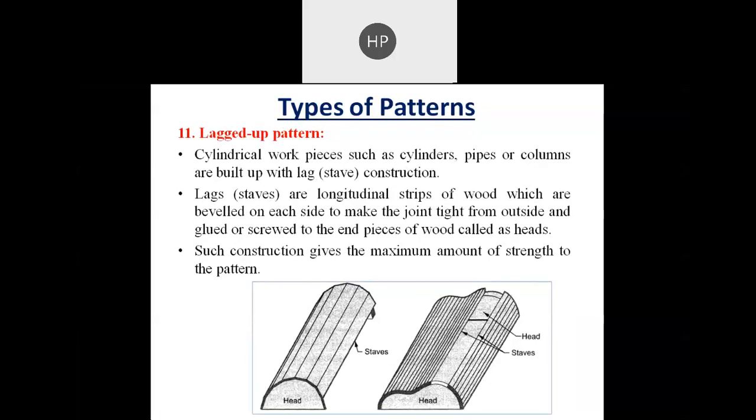For cylindrical workpieces such as cylindrical pipes and columns, built-up construction is used. Staves are longitudinal strips. Here you can see longitudinal strips of wood which are beveled on each other to make the joint. They are joined with each other from outside, glued or screwed, so that we can have a piece of wood called a stave. Such construction gives the maximum amount of strength to the pattern.